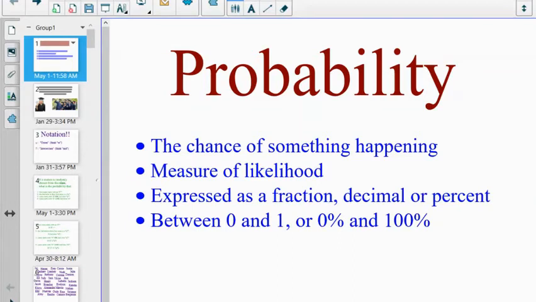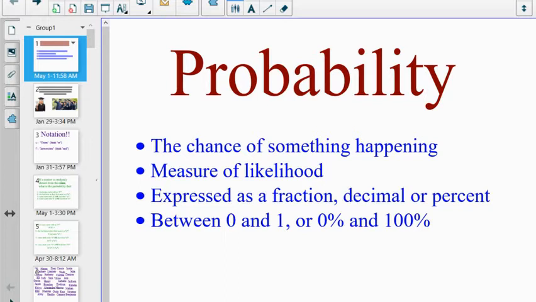All right, so I'm sure you've done some basic probability in previous years of mathematics, elementary school, middle school. But just a refresher, when I say the probability of something, it's the chance of something happening. It's a measure of the likelihood of something.